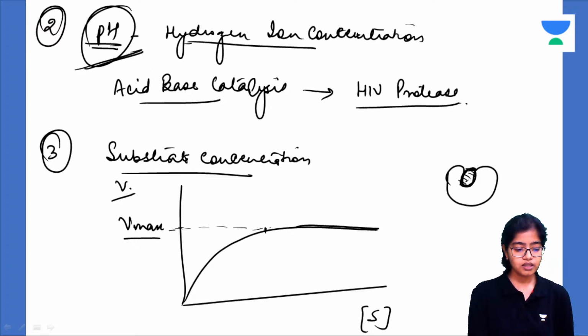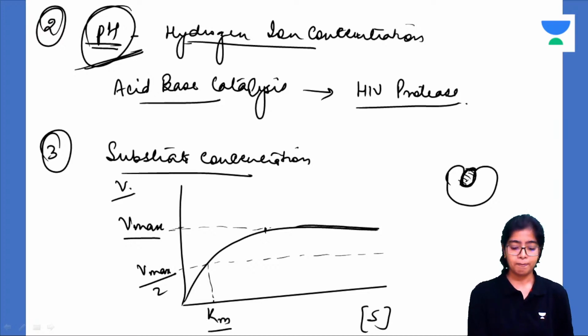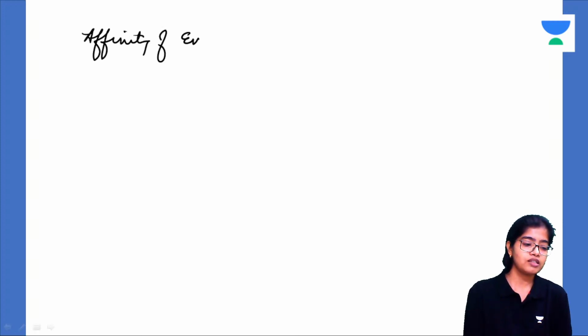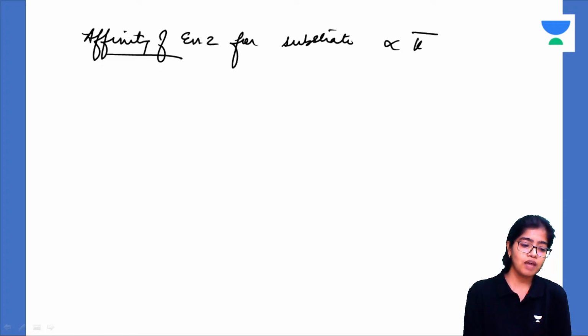There is this term called half of V max. The substrate concentration at half of V max is called Km. Now this Km, the affinity of the enzyme for the substrate is inversely proportional to the Km.